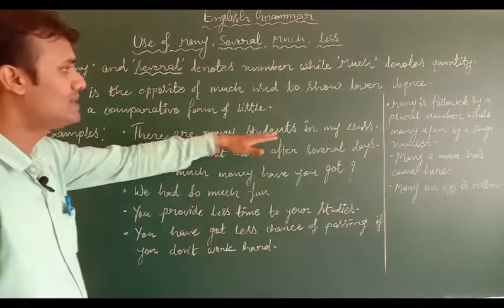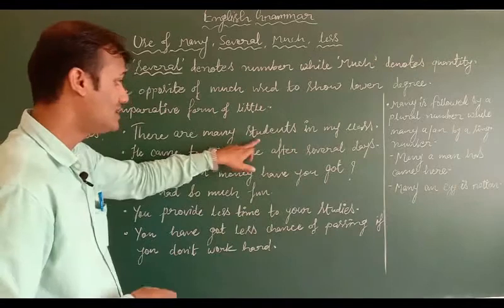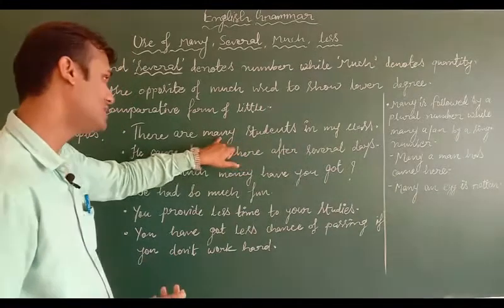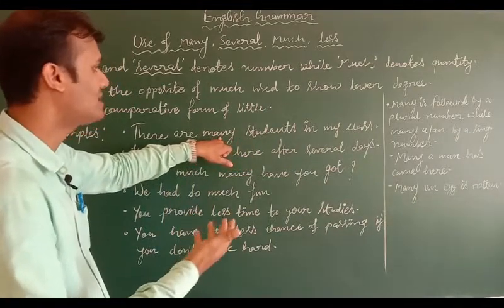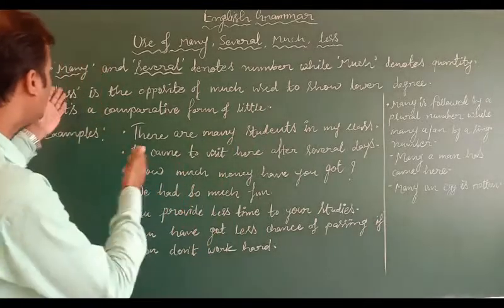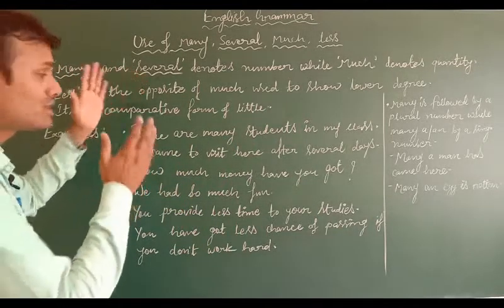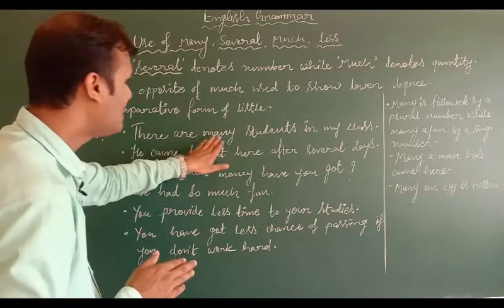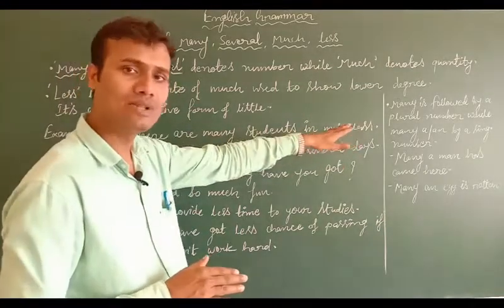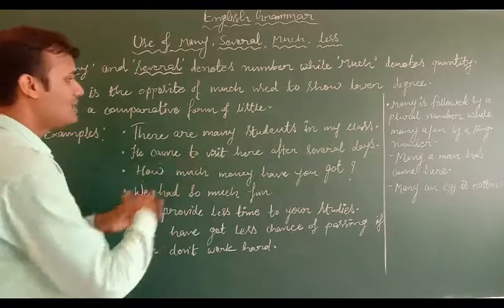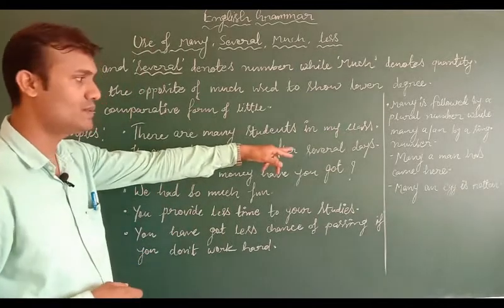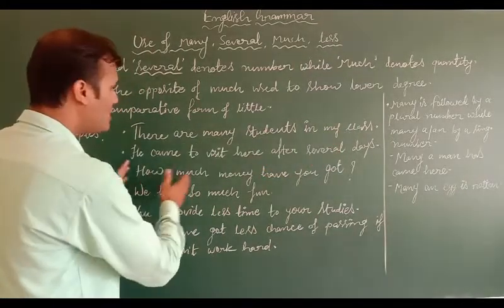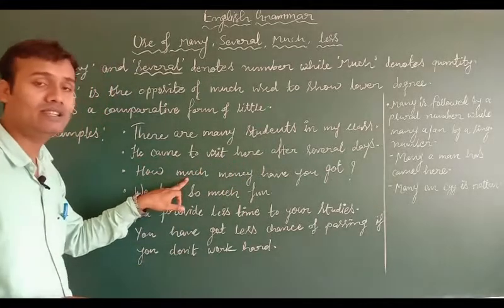There are many students in my class. Many students. Students are countable, and that's why we are using many. Many means कई, बहुत सारे students मेरी class में हैं. The same way you can also use several, because both words have similar meaning. There are several students in my class. You can also use it like this: he came to visit here after several days. As I have used several days. How much money have you got? You can see the use of much.